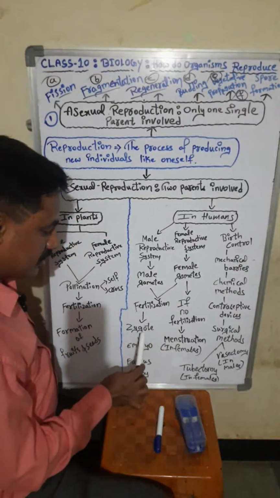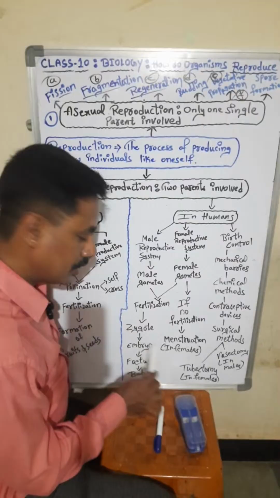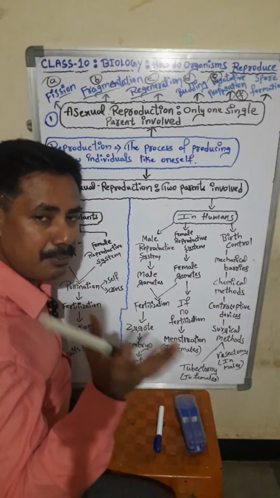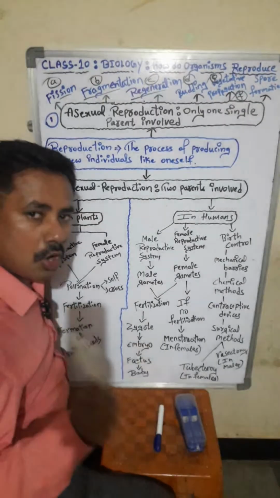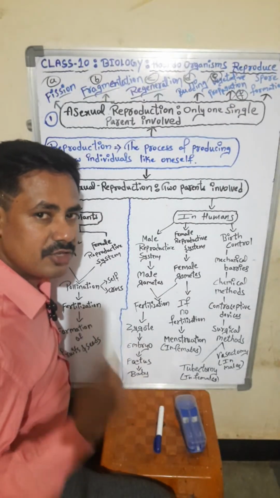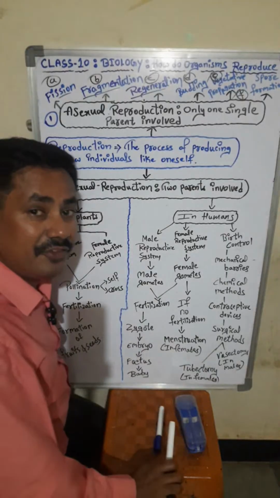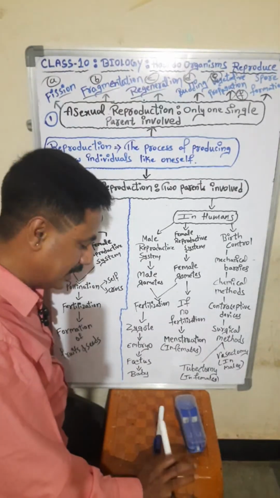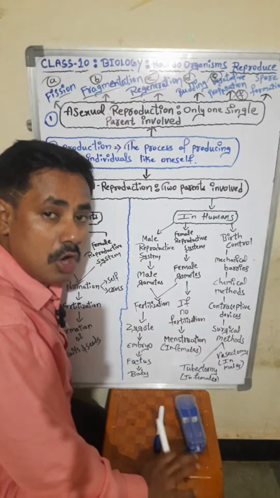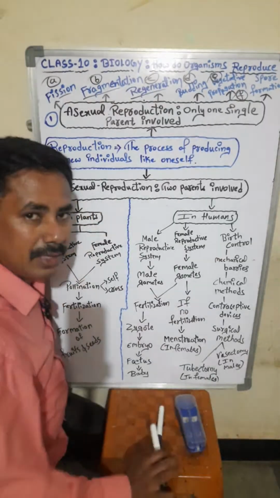After fertilization, the zygote will form. After the zygote, the embryo will form inside the female body, and the small living structure which starts growing is known as the fetus. After complete development of the fetus, that is called a baby, a small child.